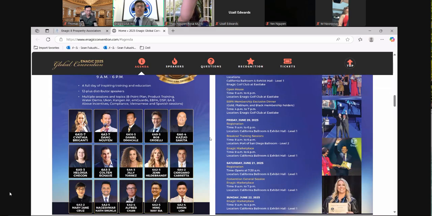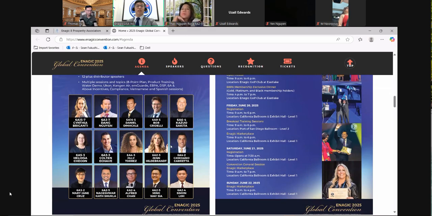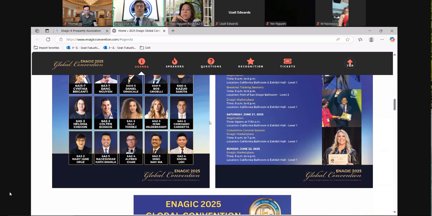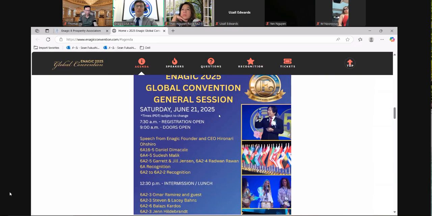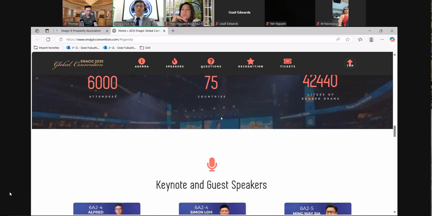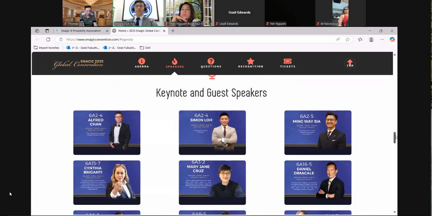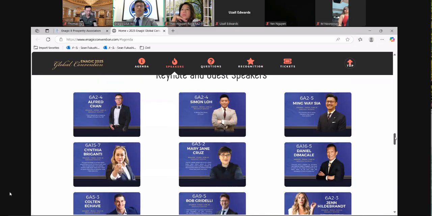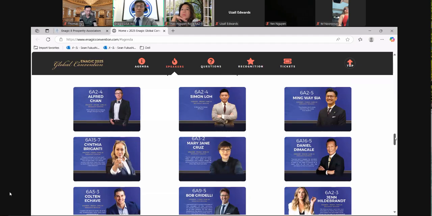These are some of the speakers on the 20th, which is the breakout session. Let me go down a little bit more. You can also find the agenda, the 21st agenda. If you go all the way down here, you'll find some of the key speakers. These are for the 20th, the breakout sessions.